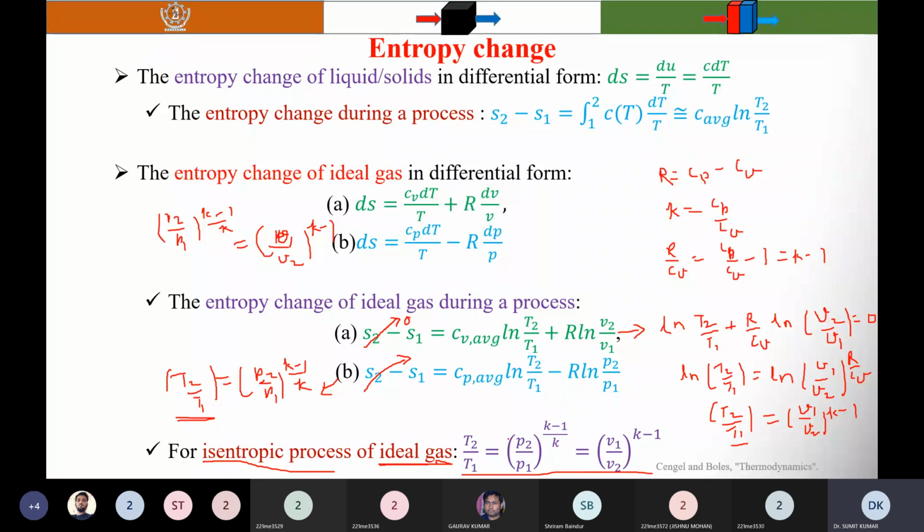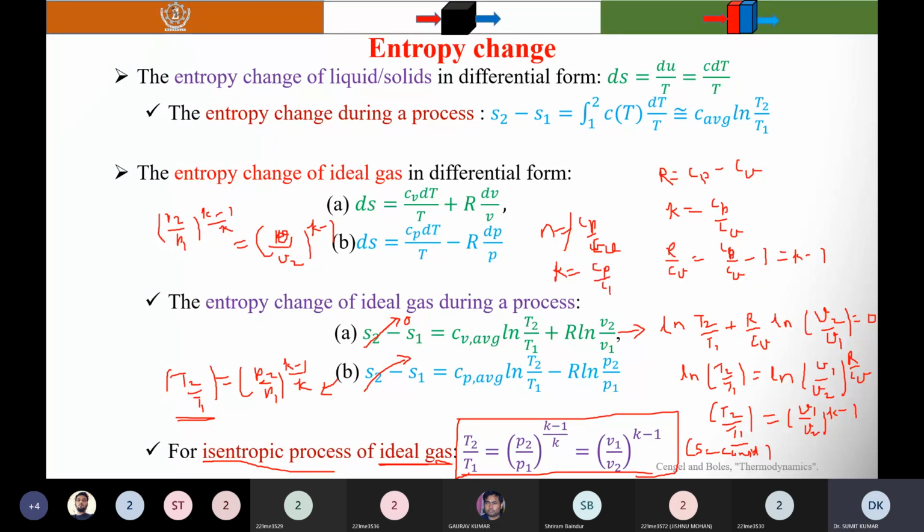Remember that these equations I have derived for the isentropic process, which means entropy is constant, S is equal to constant. And for the ideal gas, if it is a polytropic process, then it is N, and N is not Cp by Cv. Remember that. Here K, the specific heat ratio, is Cp by Cv.